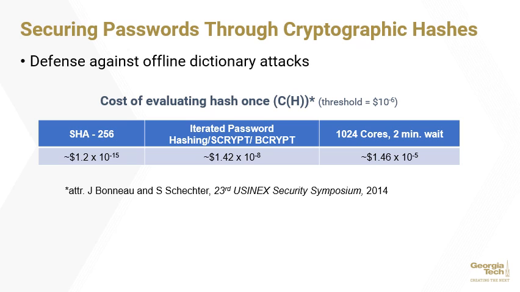This table is based on research presented by Blocki and Schechter at the 23rd Usenix Security Symposium. Here we see that for SHA-256 based hashes, the cost is very small. Iterated password hashing, along with scrypt and bcrypt, increases the cost by several orders of magnitude. But this is still below the threshold that hackers consider too expensive. But there are techniques to increase the cost further. If we up the number of cores to 1024 and impose a 2-minute wait on the hash calculation, the cost rises over the threshold.